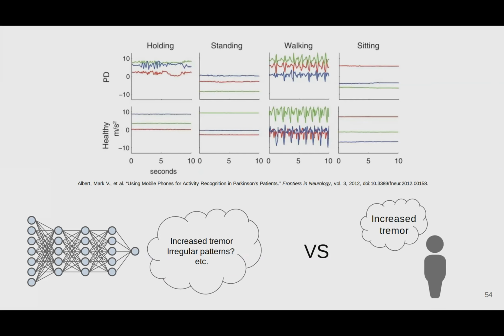Now, going back to our running Parkinson's disease example, while we know that increased tremors is a relevant concept that can be extracted from accelerometer readings, as is often the case, neural network models can pick up other useful concepts from the data that we are unaware of. For instance, the model might notice a particular tremor pattern in patients with Parkinson's disease while walking compared to other patients.